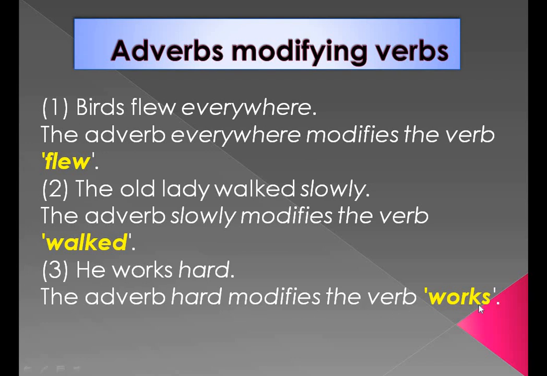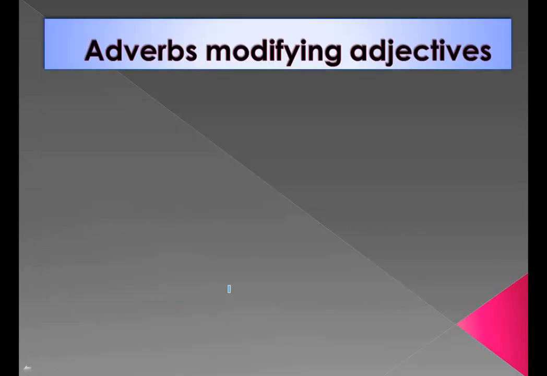So works is the verb here and the adverb which is modifying it is hard. So children, here everywhere is the adverb, slowly is the adverb and hard is the adverb. Let's move on to the next one.